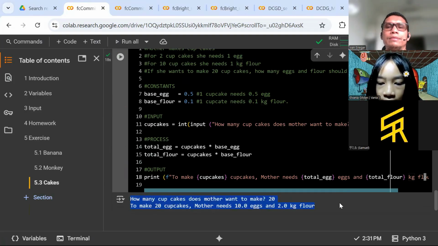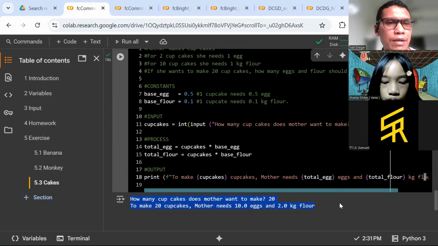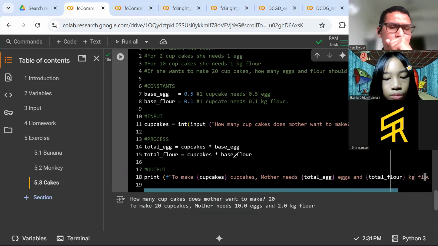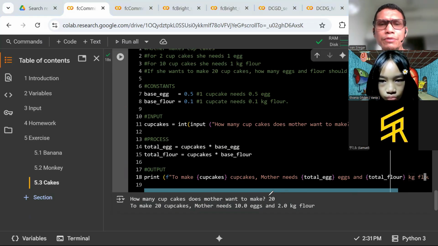Okay, so this is the end of our homework. Okay, guys, make sure that you run it. Make sure also that you enter 20 here. Then you're going to have 10 eggs and 2 kg flour.